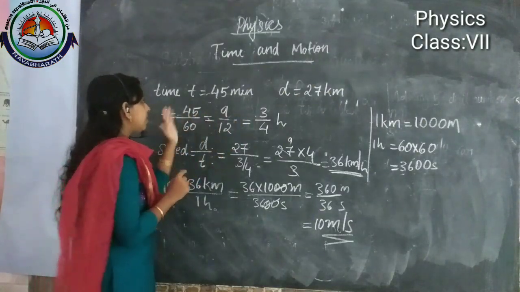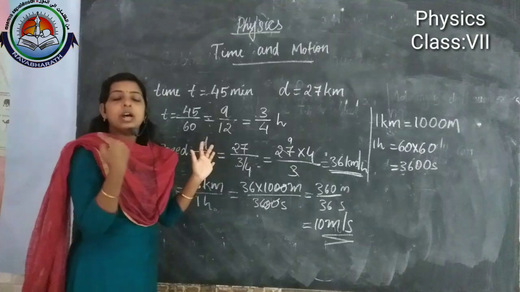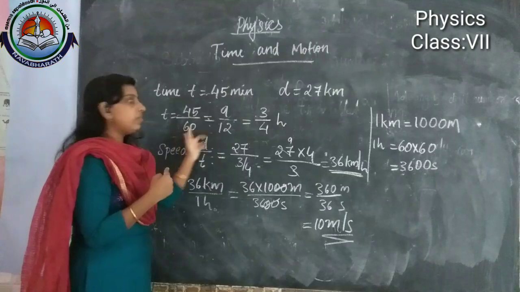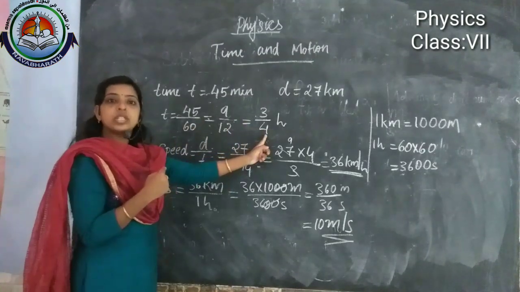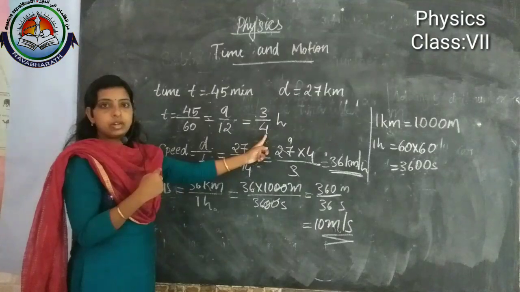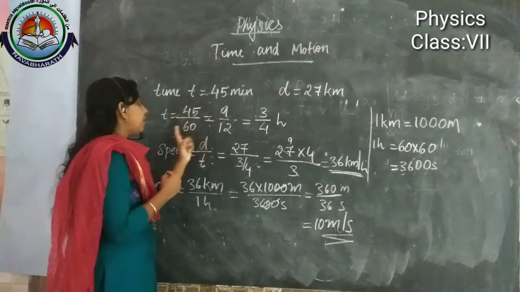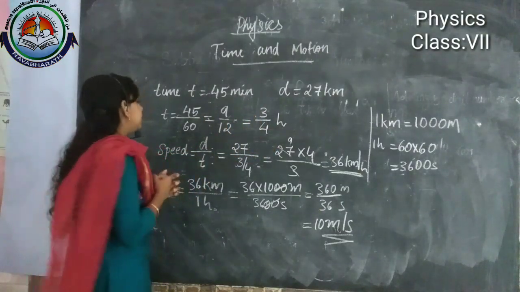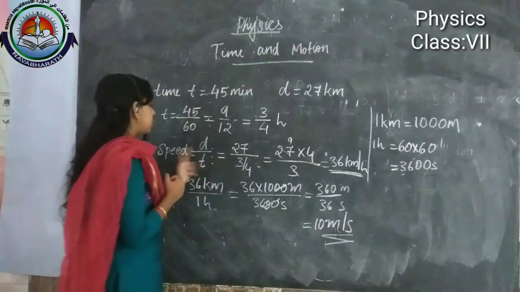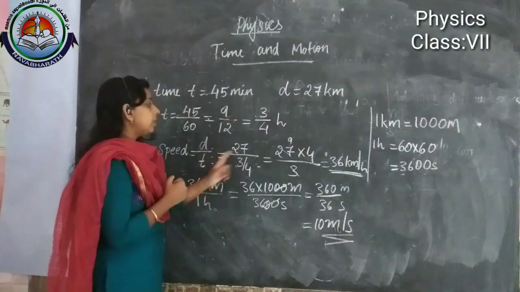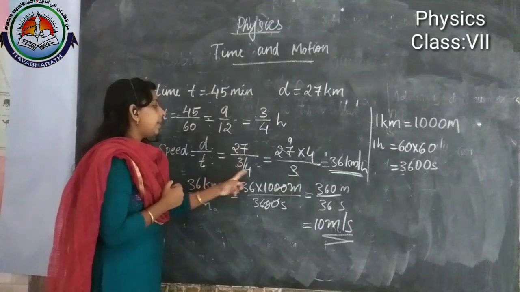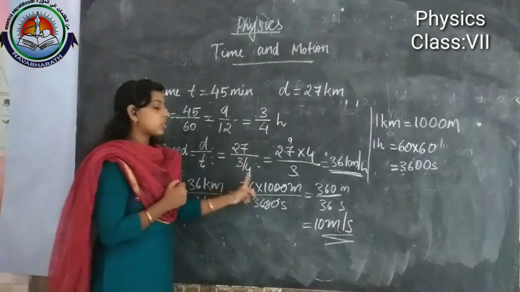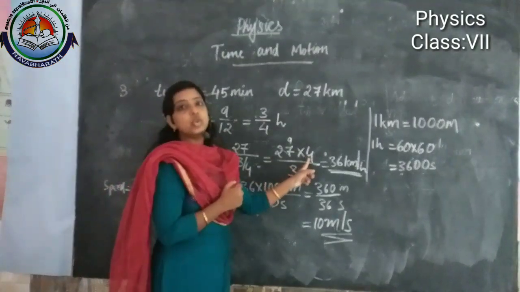Whenever we get a number in fraction, we have to express it in lowest form, right? So 45 by 60's lowest form is 3 by 4 hour. Then we can substitute. Speed is equal to distance by time. Distance is 27 kilometer and time is 3 by 4, and this 4 is the denominator, so we take its reciprocal. Then this 4 becomes the numerator.